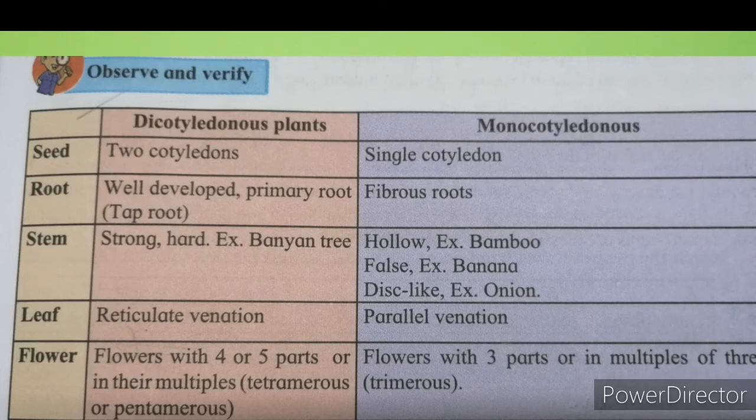Flowers with 4 to 5 parts or in their multiples are tetramerous or pentamerous. Flowers with 3 parts or in multiples of 3 parts are called trimerous in case of monocotyledonous plants. See in the picture and identify the plants, monocot and dicot.